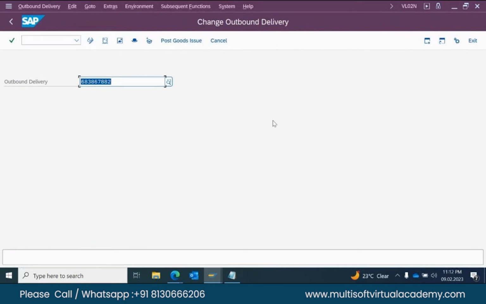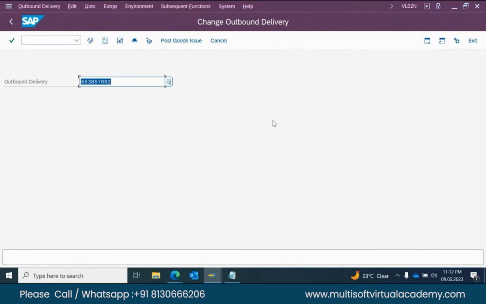Clear? We do that in O4H1. That's the delivery confirmation. Sir, where can we find out whether it is open or closed in this delivery scenario? How will we find out that this is an open delivery? You can check the PGI status. Once you do the delivery confirmation, the status should be 6.